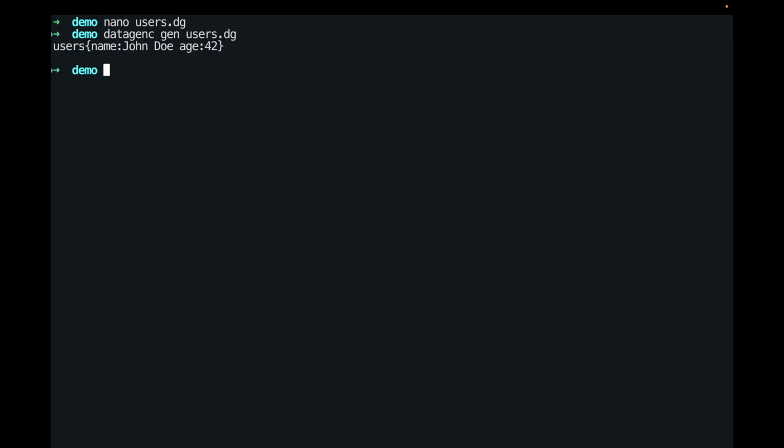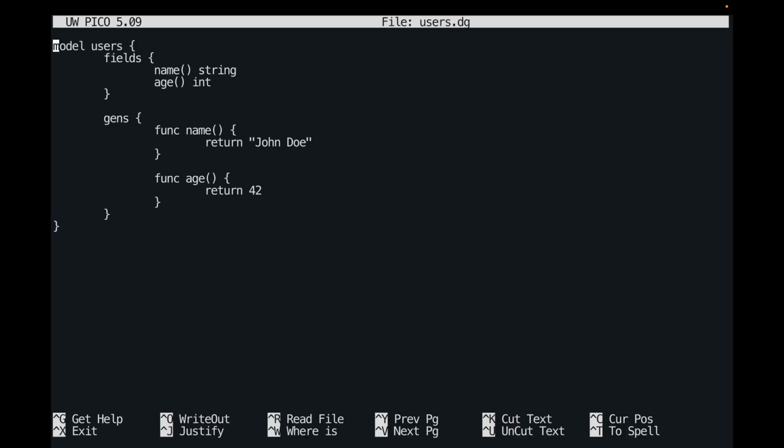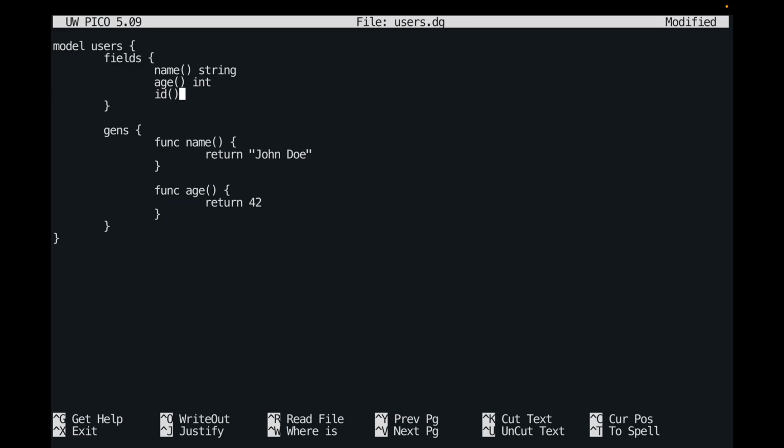Okay. Recall the two special behaviors that our generator functions have. Let's go back to the users model to see the first one. Introducing the iter variable. Let's add a new field to the users model called id, which is an integer. We'll have to define a generator function for id.